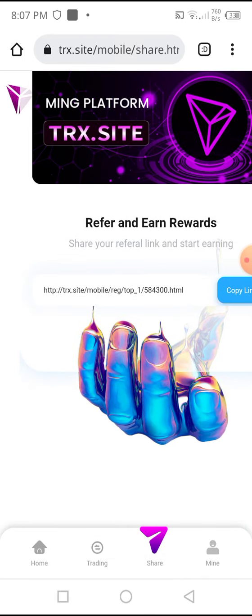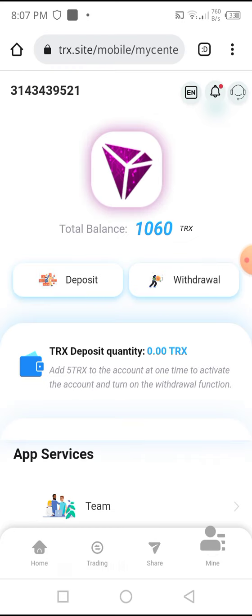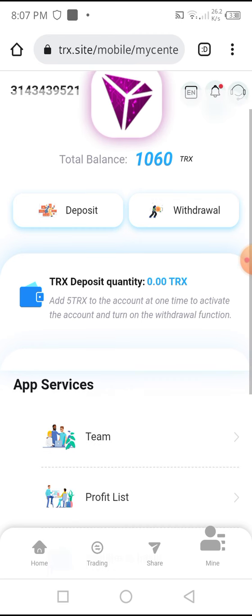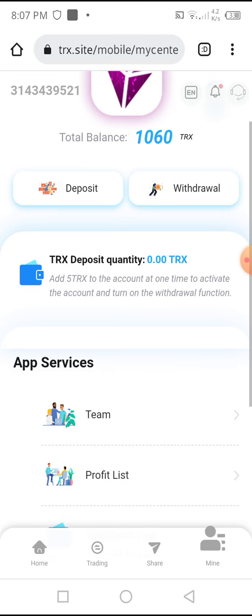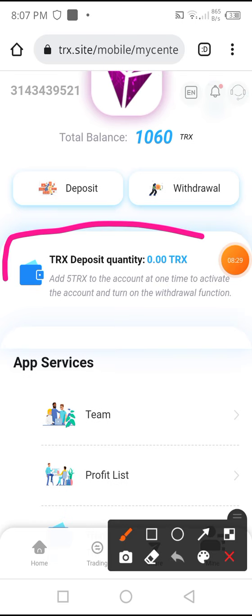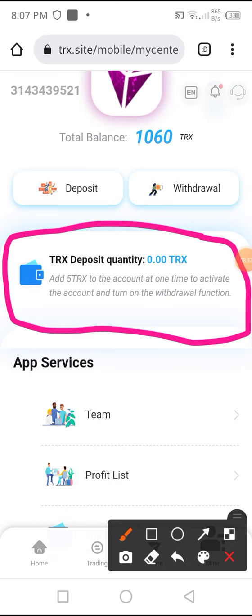And this is the last portion of website mining. I will give you a review of the white paper of this website. First I give you the review of this mining option, and at the end of the video I give you a review about deposit and withdrawal option. You can see the TRX quantity, I have no deposit TRX in this website. I will tell you how to deposit TRX in this website.